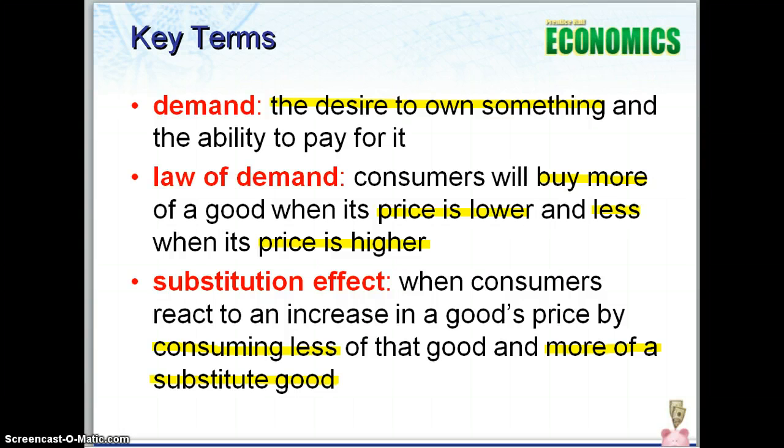The law of demand states that consumers will buy more of a good when its price is lower and less when the price is higher. So it's just like you on a normal day. You will buy more of something if you can get it on sale and it's at a cheaper price than if it's more expensive, or if the price of that product goes up, you're going to buy less.